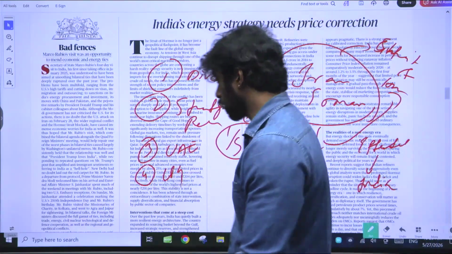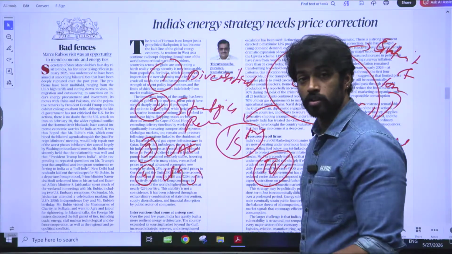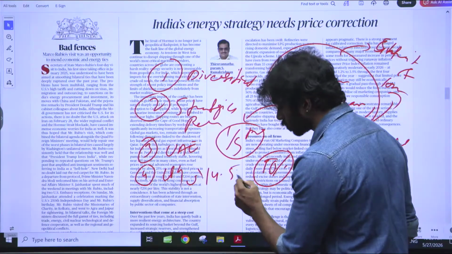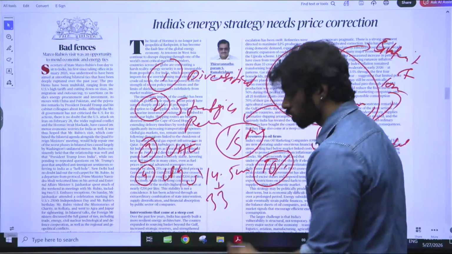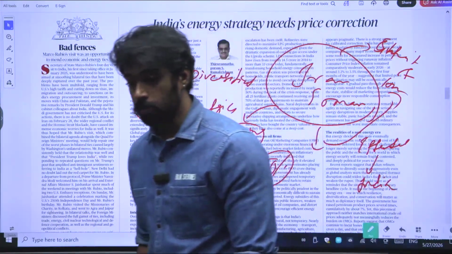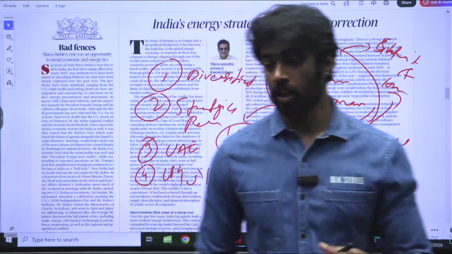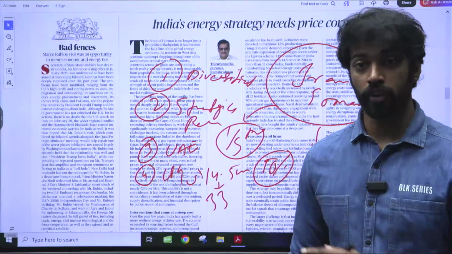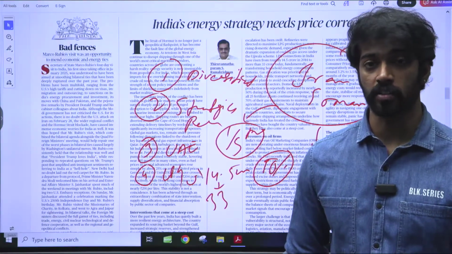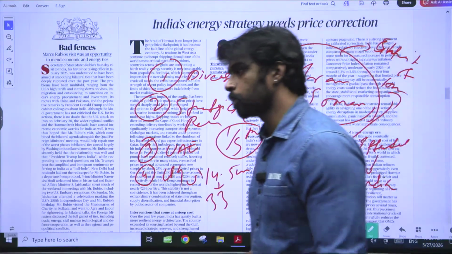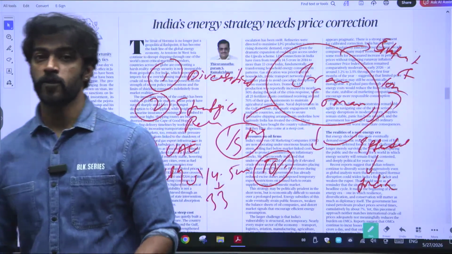The number of beneficiaries of the PM Ujjwala scheme has risen from 14.5 crores to 33 crores. That is a very high amount, meaning that many people are less dependent on firewood now.